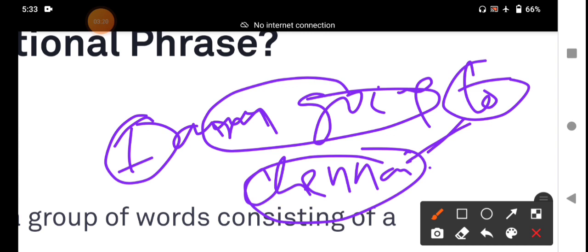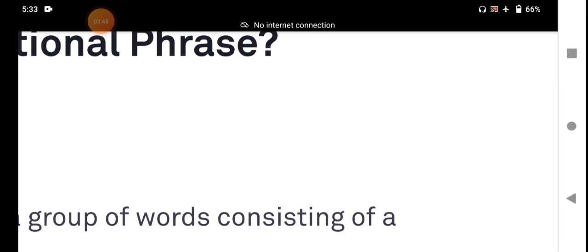It shows the direction and it shows the time. The preposition shows the place or location or spatial relationships and a relation with other words in a sentence. A number of functions are done by the preposition. It plays an important role in a sentence, a prominent role, a significant role.